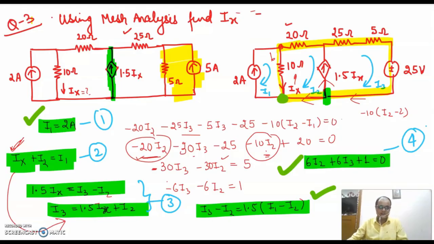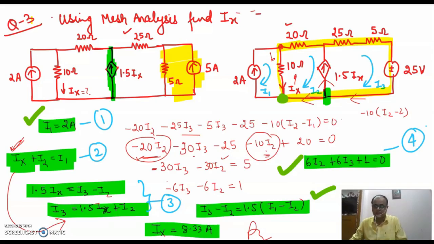I can easily find the value of Ix. I'm telling you the answer. You can solve it. You will get Ix as 8.33 amperes. You can solve it on your own, and you'll be getting this answer. No issues, it's a simple calculation. I hope you don't have any problem in solving these equations.